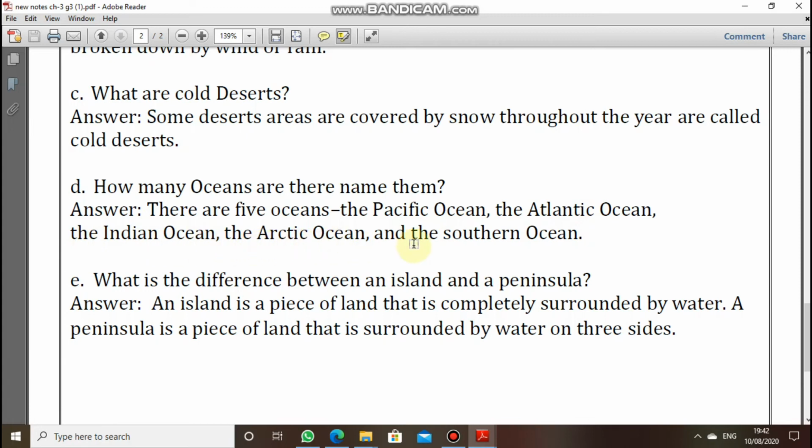Fourth one is Arctic Ocean and the fifth one is Southern Ocean. And the next question is, what is the difference between an island and a peninsula? An island is a piece of land that is completely surrounded by water. Then what is a peninsula? A peninsula is a piece of land that is surrounded by water on three sides.